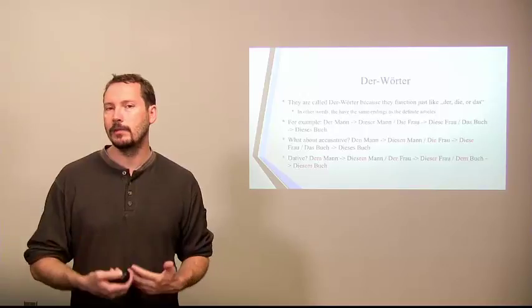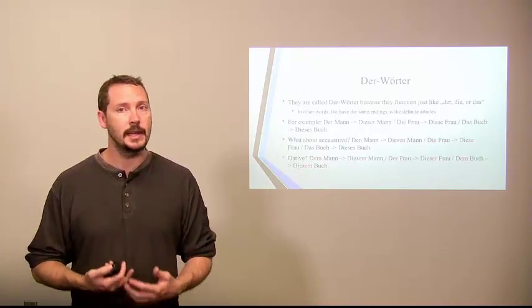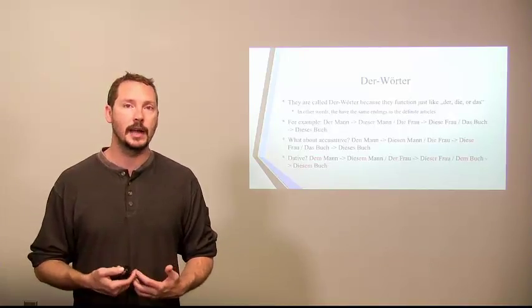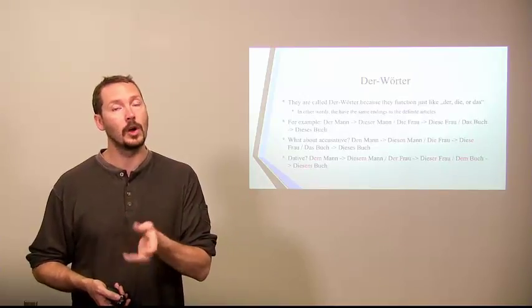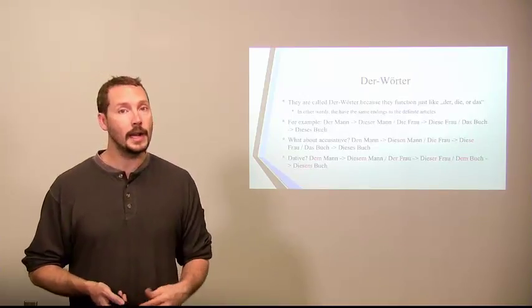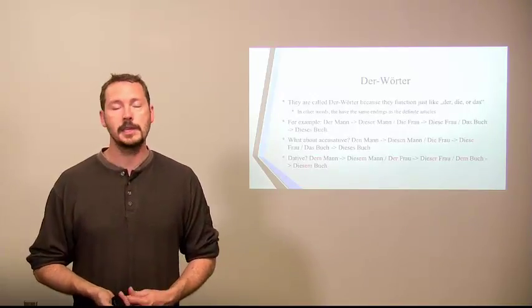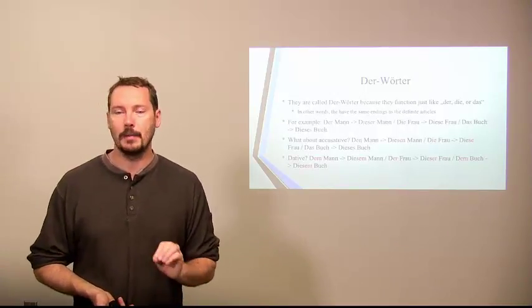The way these get formed is they follow the exact same patterns as der, die, or das. So if you already know what happens to der, die, or das as you change it from nominative to accusative, and again, if you're further along, dative, then you already know how to form these words in the correct way. Let's take a look at some examples. The first example is in the nominative.